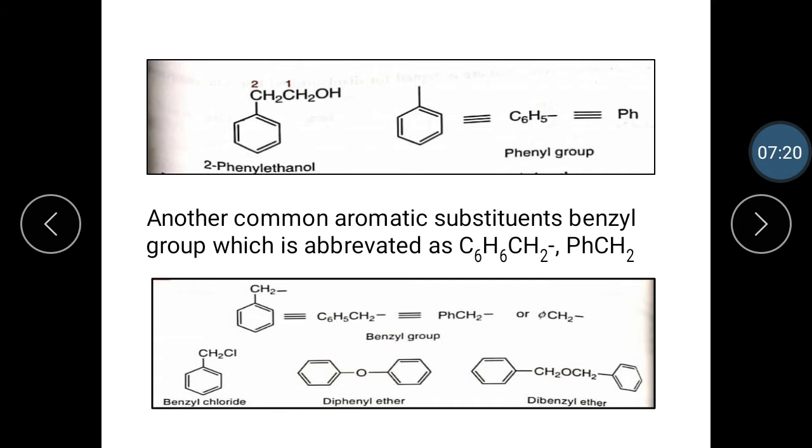Sometimes it is more convenient to name benzene ring substituents as the phenyl group. Let's see the representation for the phenyl group, C6H5 or Ph, and the example is 2-phenyl ethanol. Another common aromatic substituent is the benzyl group, which is abbreviated as C6H5CH2 or PhCH2. Let's see the representation for the benzyl group, PhCH2, C6H5CH2, and the examples are benzyl chloride, diphenyl ether and dibenzyl ether.